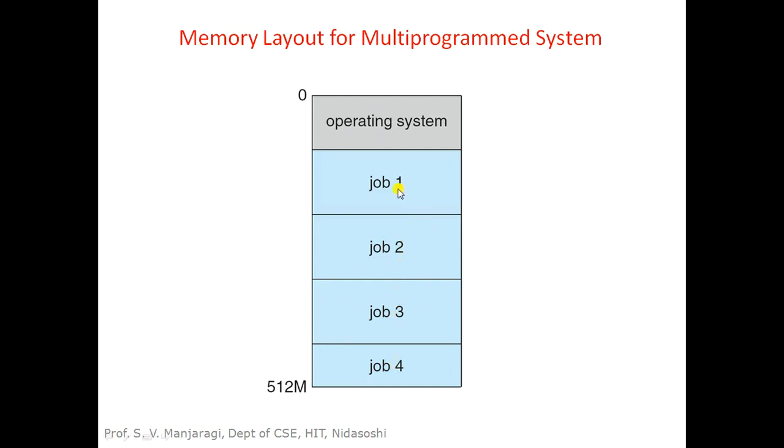Whenever job 1 wants to perform an IO operation, its execution will be suspended, and instead of keeping the CPU busy, we can allocate the next job in memory. For example, job 2 can be allocated to the CPU, and the CPU starts executing job 2, while job 3 and job 4 are still waiting. Job 1 is busy performing IO operation. Like this, multiple jobs are executed by the CPU in a multi-program system.